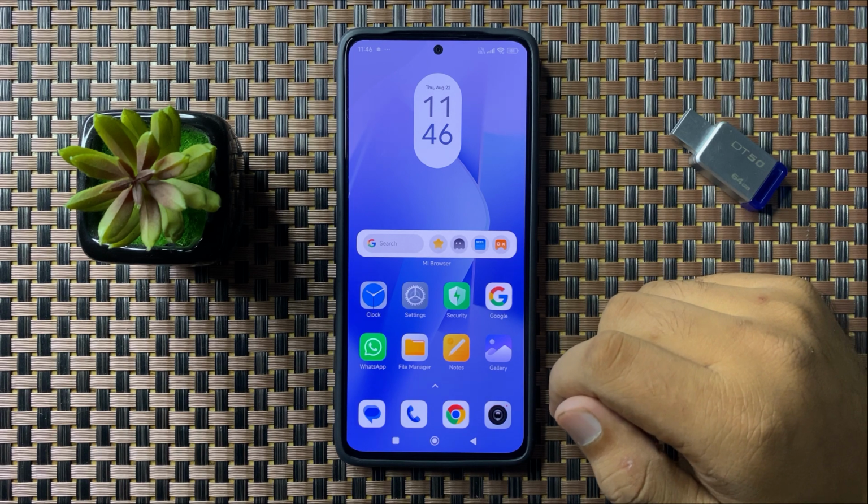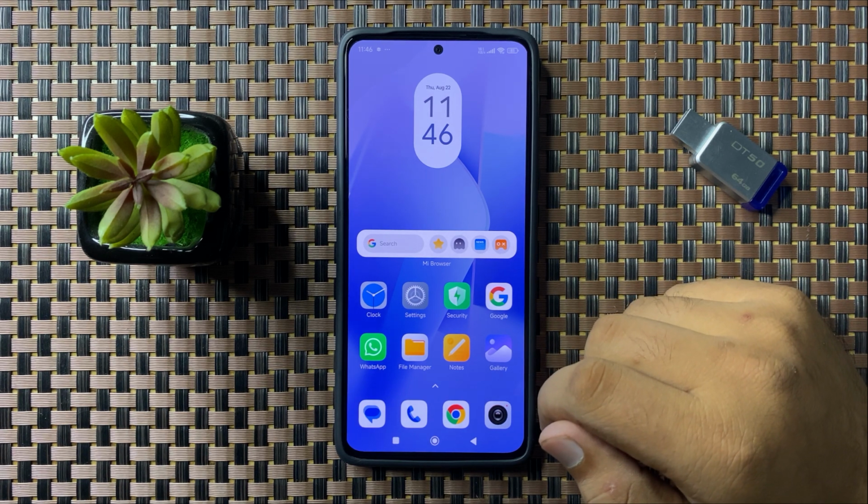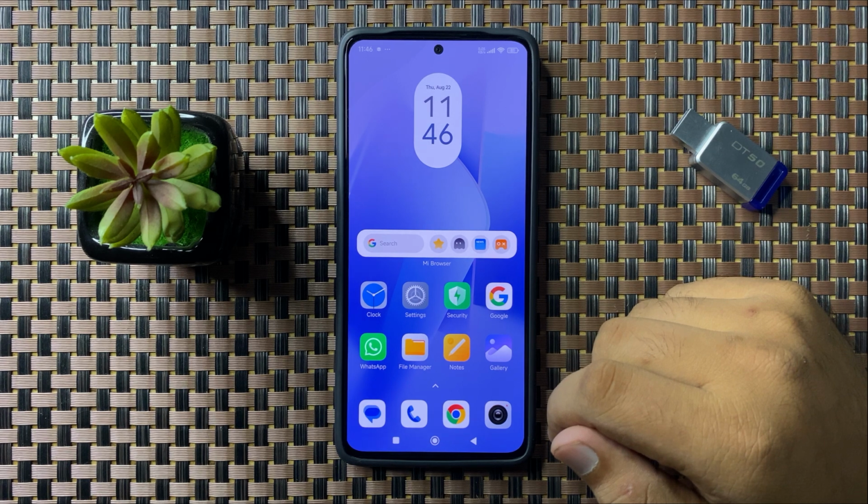So that's how you can fix the screen won't turn on issue on Xiaomi POCO phone.